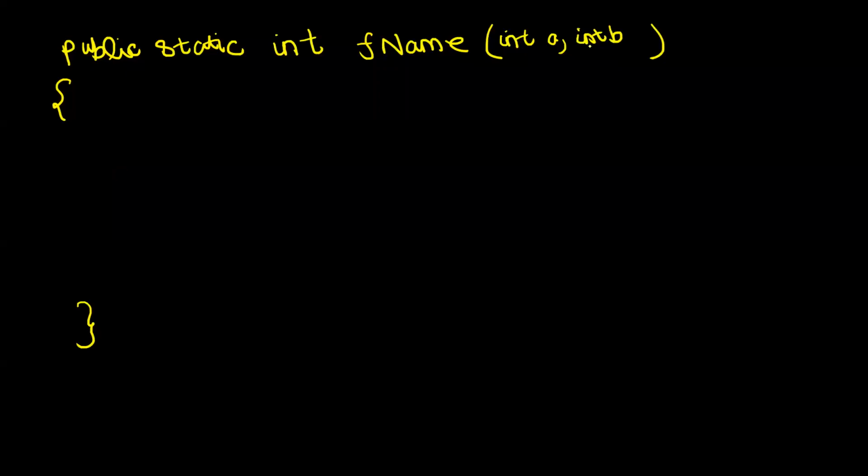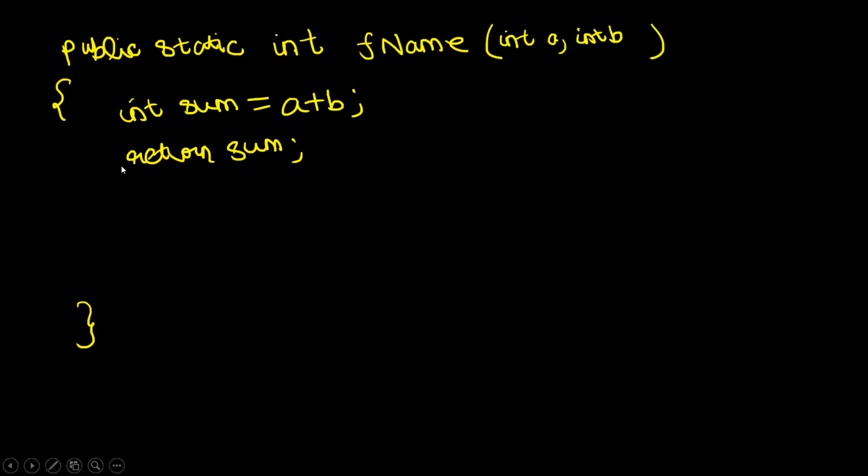So let's say I find the summation of these two numbers. I declare int sum is equal to a plus b. Now I want to return the sum to the caller, so I write here return sum. This integer data, sum, will get returned to the caller. So this is the basic idea of a function.